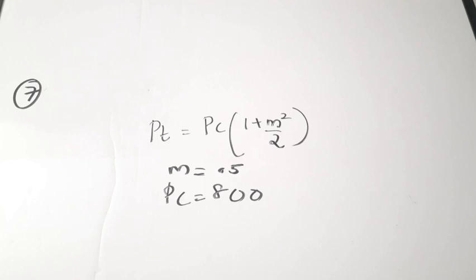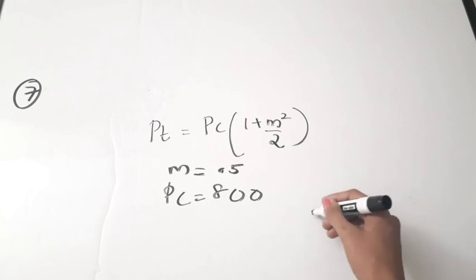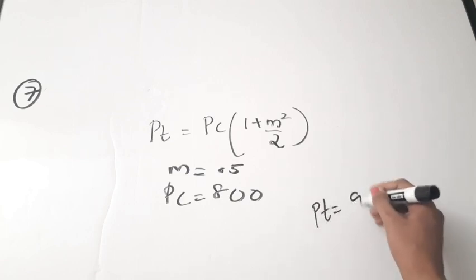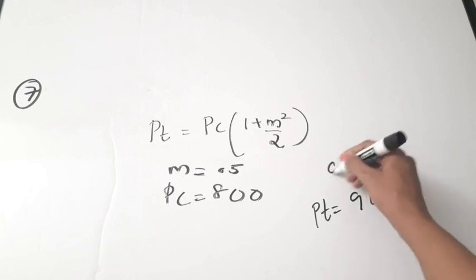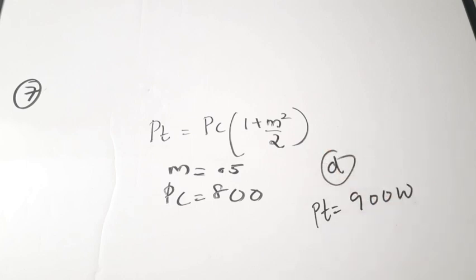So both the values are given, right? Just substitute and find the value. PC you have to substitute as 800 and M is 0.5. So on substituting you will be getting PT, total power, is equal to 900 watts. Correct answer is option D. Next question.